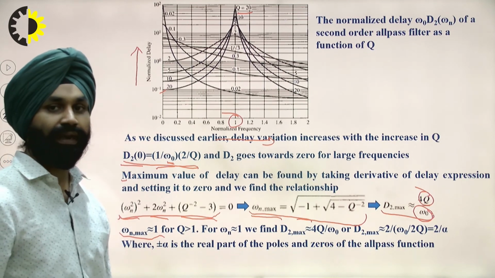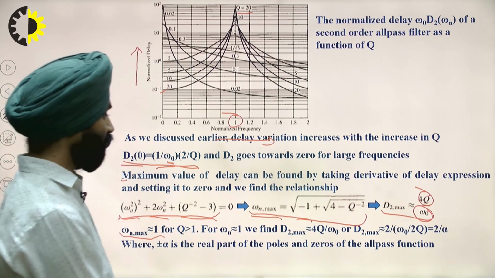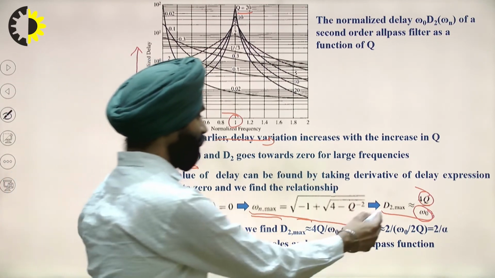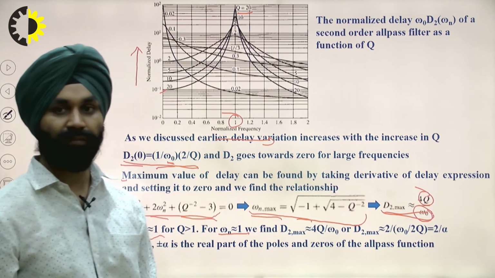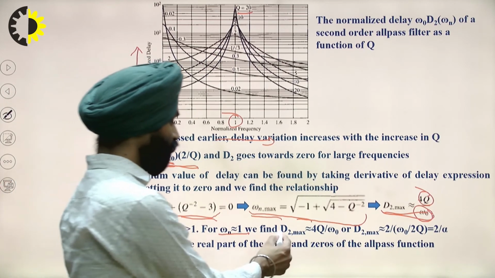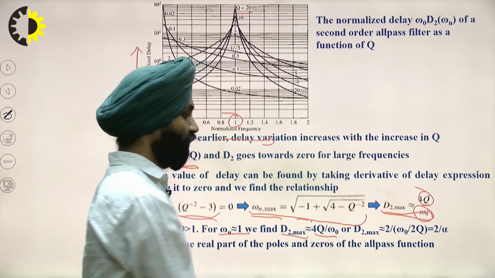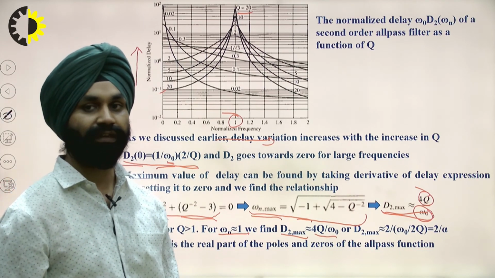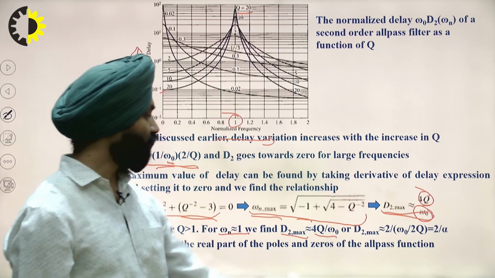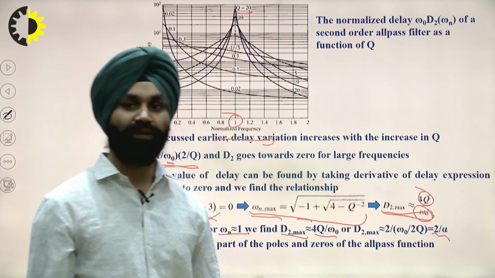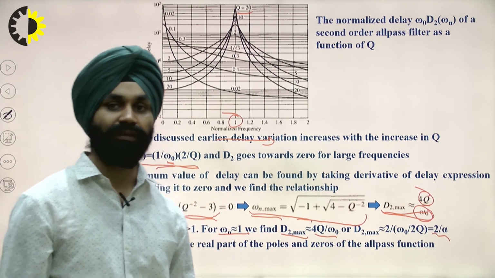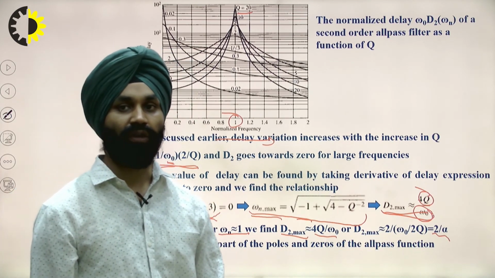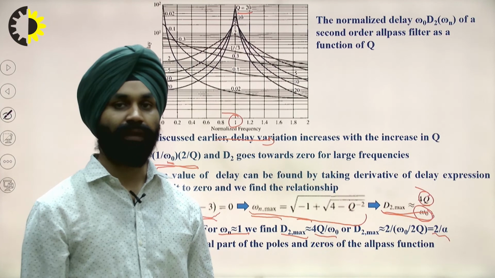For omega n equal to 1, we have this maximum delay that can be given by 4q by omega naught, or we can say that it is equal to 2 by alpha, as we have seen in the introductory lectures, where alpha is given by omega naught by 2q.